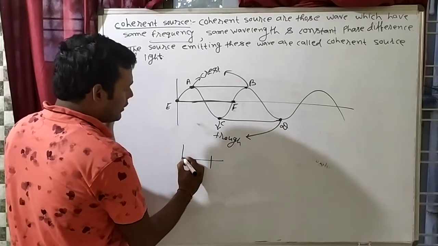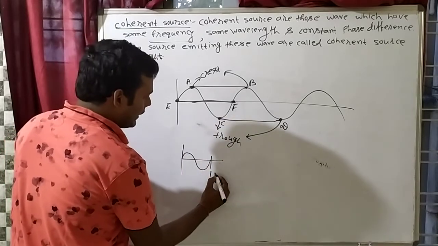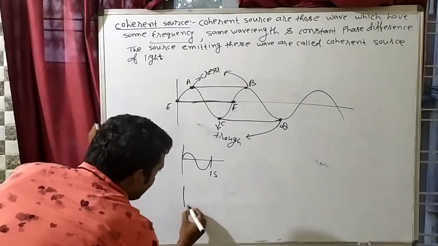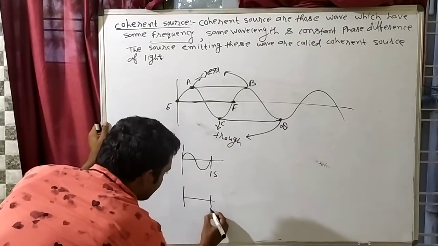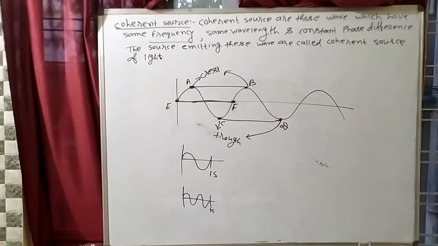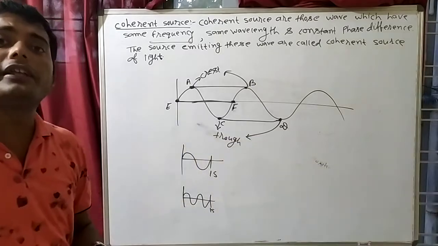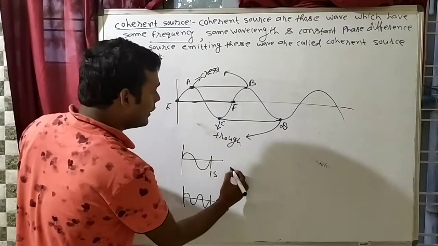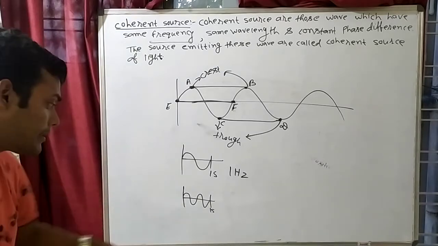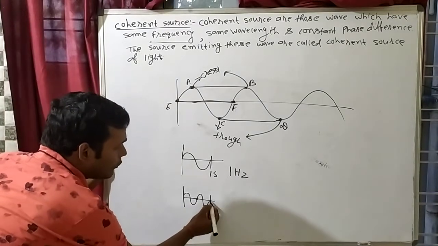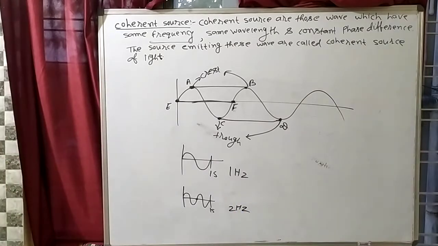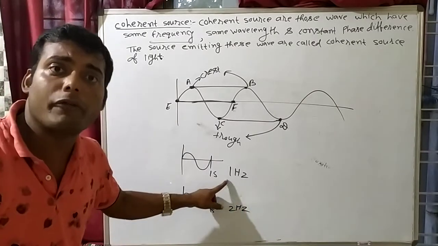Let's suppose this is 1 second, and in 1 second one oscillation has completed, and there is another wave like this, and this is also 1 second. So in 1 second this wave is completing how many oscillations? One oscillation, so its frequency is 1 hertz. In 1 second, here to here is one oscillation, here to here two oscillations. So the frequency will be 2 hertz. So here frequency is more, here frequency is less.